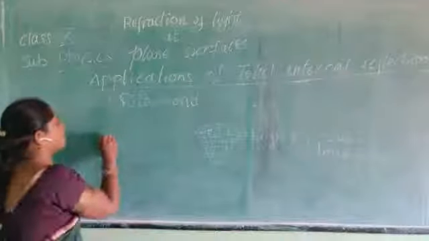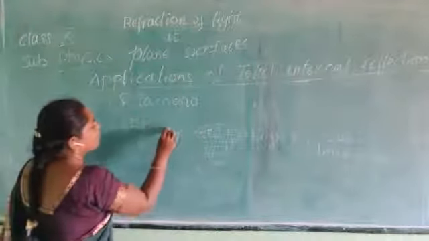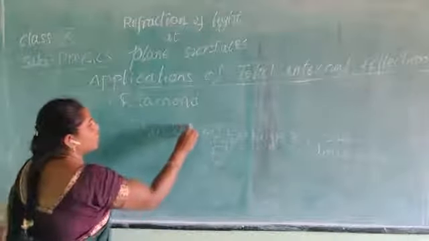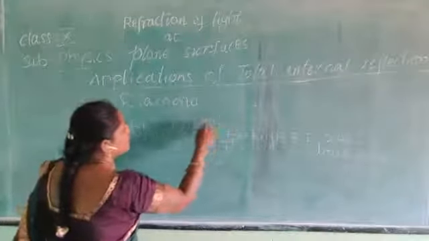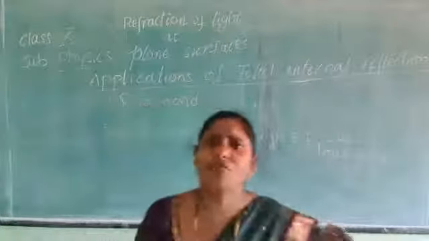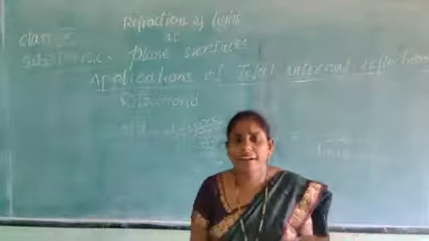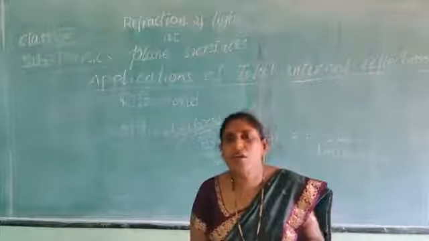What is the second application? It is used in optical fibers. What are optical fibers? Optical fibers are thin fibers made of plastic or glass.